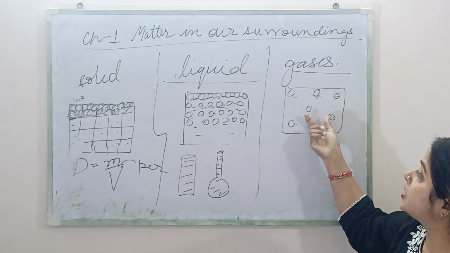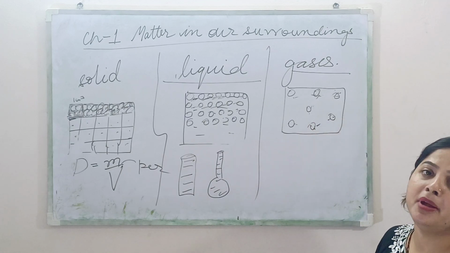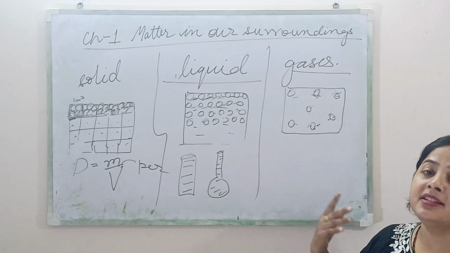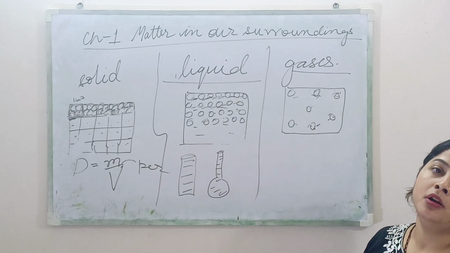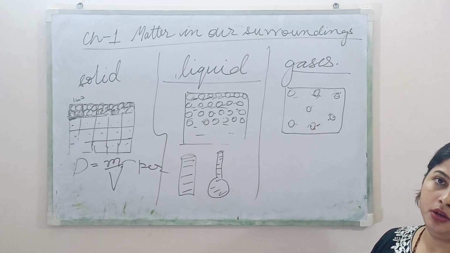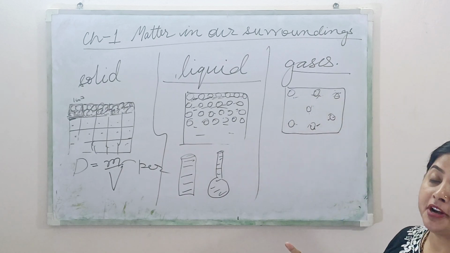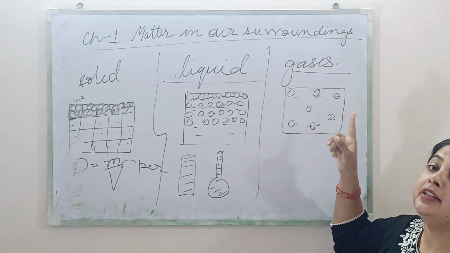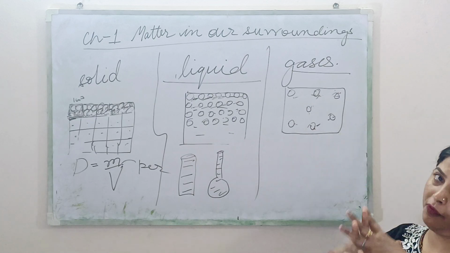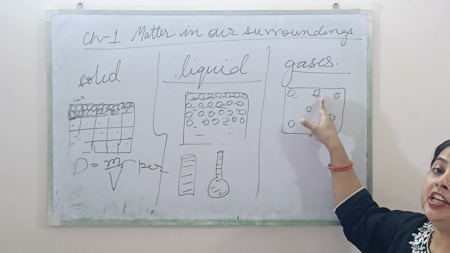इनके molecules के बीच में जो space है वो सबसे ज़्यादा maximum है. That is why gases can also flow more as compared to liquids. You can see. Okay. And if I talk about intermolecular force of attraction, here there is the least intermolecular force of attraction between the molecules, because you can see molecules are very far apart.